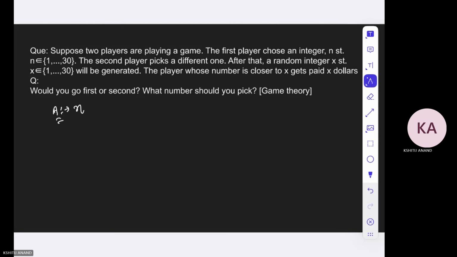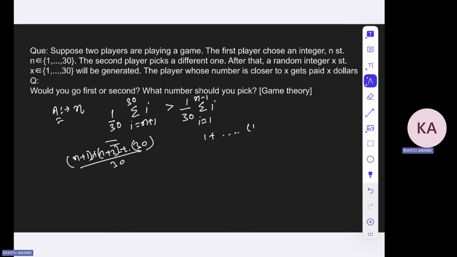Now, let me ask you what these numbers are denoting, okay? What we are doing over here is summing up all the numbers n plus 1, n plus 2 up to 30, divided by 30 in this case, right? And in this case, we are summing up all the numbers from 1 to n minus 1, divided by 30. Now, what are we trying to do in this case?